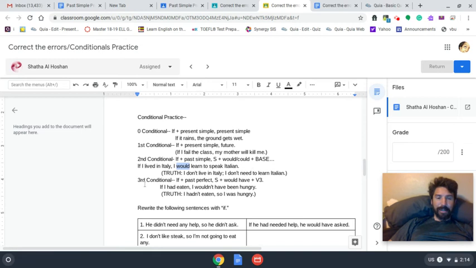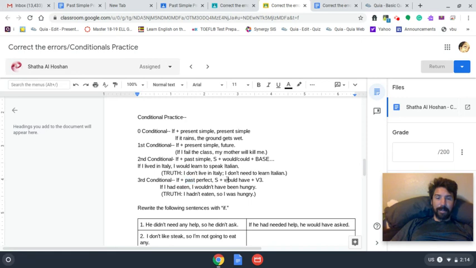Okay, the third conditional is where we look at the past and how if something happened differently in the past, then there would be a different reality. So this one we use the past perfect. Do you remember the past perfect? I know you do. It's when we use had plus verb 3, the third form of the verb.